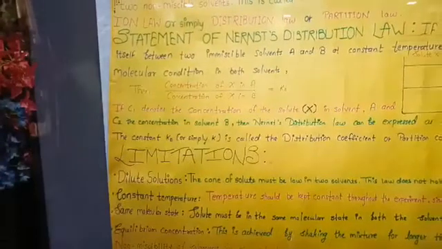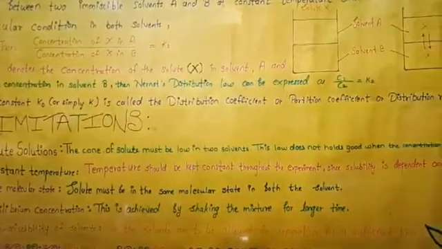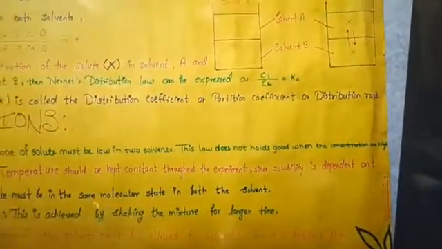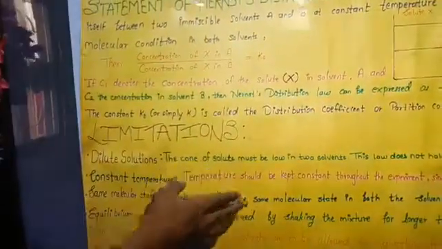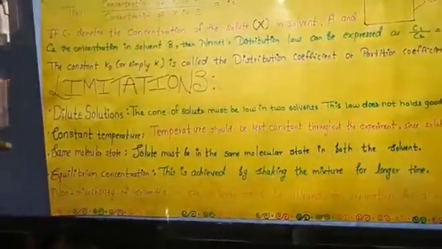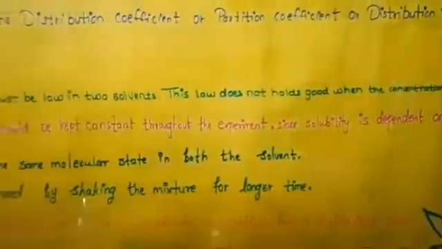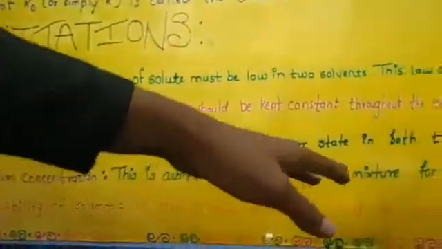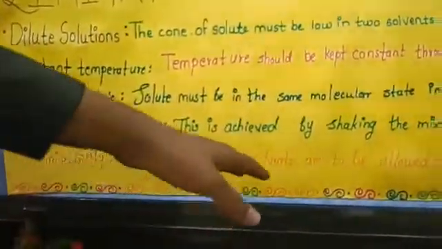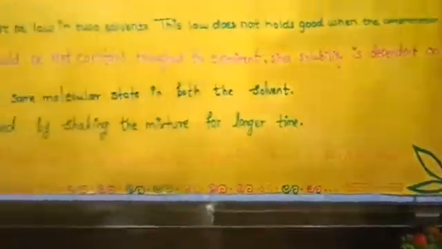Now the limitations. The limitations of distribution law are: dilute solution. The concentration of solute must be low in both solvents. The law does not hold good when the concentration is high. Constant temperature. The temperature should be kept constant throughout the experiment because solubility depends on the temperature. Same molecular state. Solute must be in the same molecular state in both solvents. Equilibrium constant. This is achieved by shaking the mixture for a longer time. Non-miscibility of solvents. So the solvents are to be allowed to separate for sufficient time.